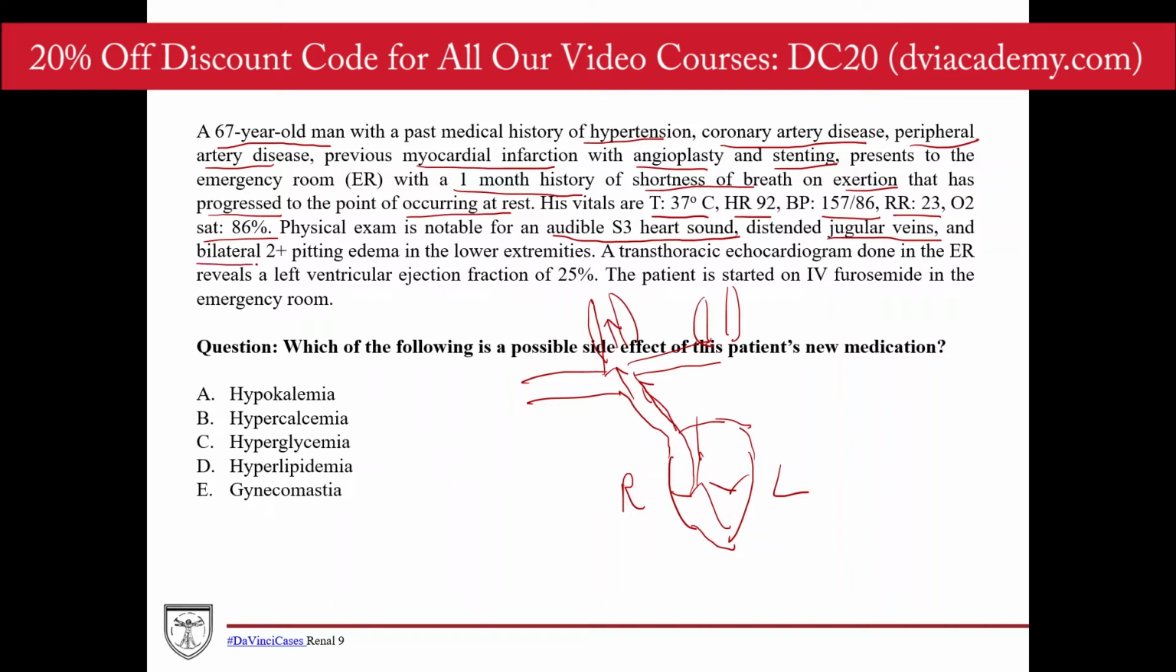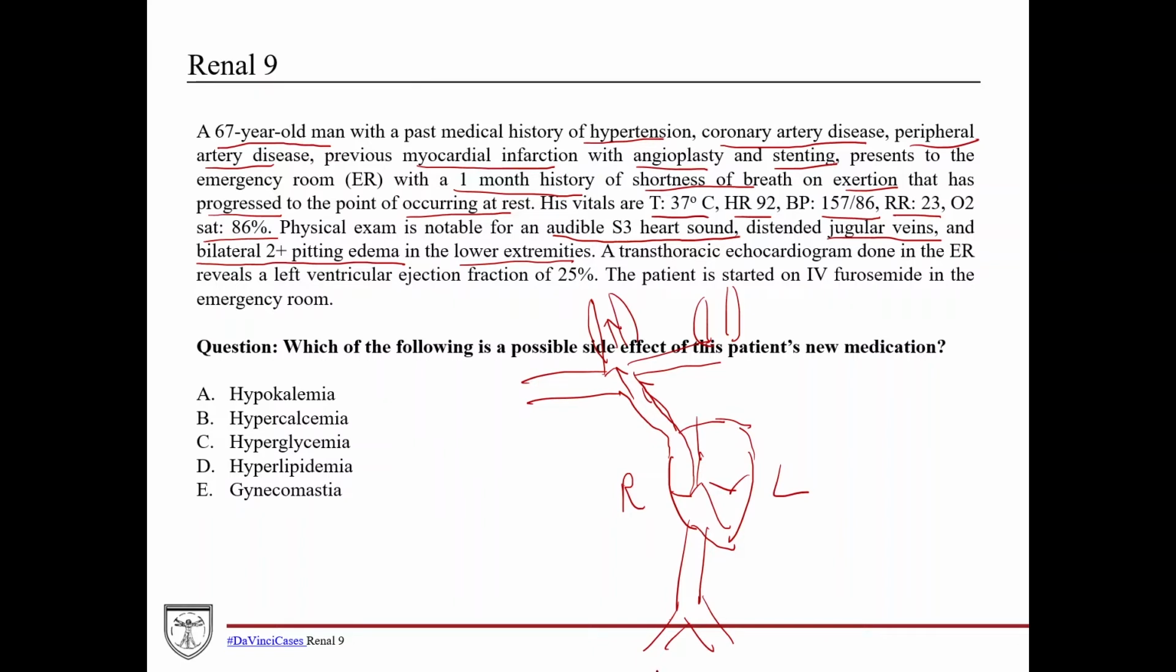So he also has bilateral 2+ pitting edema in the lower extremities. So same thing, you have the IVC coming down here, and eventually it bifurcates into veins that go into the lower extremities. And so if you have ineffective pumping of the heart, you're going to have backlog of fluid into that, and you're not able to efficiently drain fluid from the lower extremity, so it builds up and you get edema. So this is all looking like this guy has congestive heart failure. So you get a transthoracic echocardiogram.